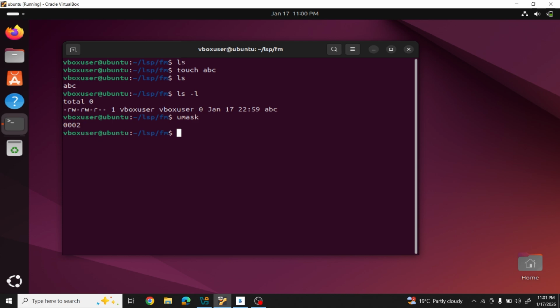First we will remember this point: the file permissions rw-rw-r-- were given by the file manager based on the UMASK parameter. What is the value? 0002. Up to now clear, right? Now we will see how 0002 is linked to rw-rw-r--.